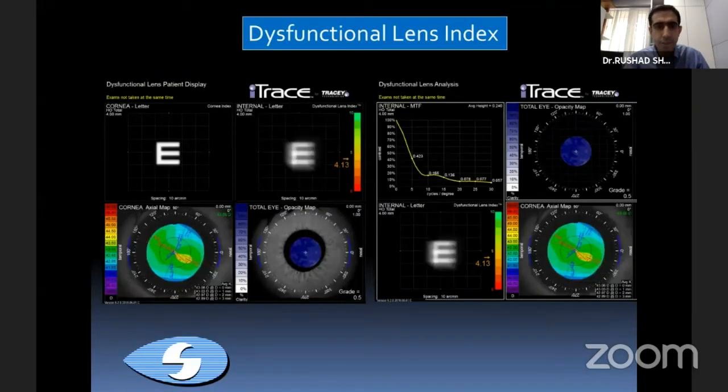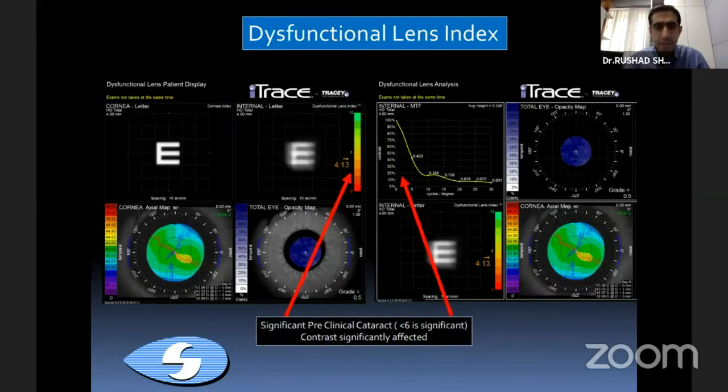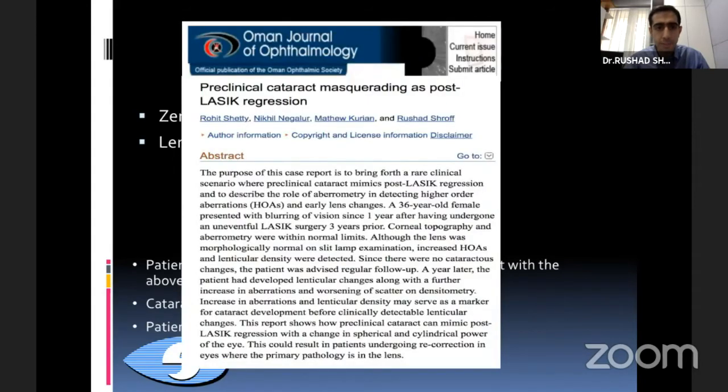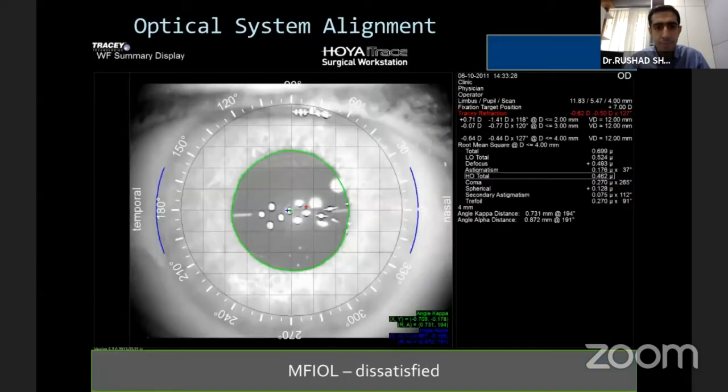The iTrace also has a very important feature called the dysfunctional lens index. Anything less than 6 is significant, and in this patient, despite not having a clinically visible cataract, it was about 4.13, showing what is called a preclinical cataract. So with this, we made a diagnosis of a preclinical cataract and lenticular astigmatism, and once the surgery was performed, the patient did much better. This also masquerades post-LASIK regression, and we published that.